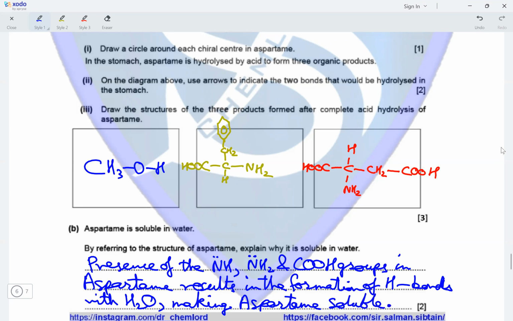So the NH group, the NH2 group, and the COOH groups that are present are capable of forming hydrogen bonds with water molecules, because of which aspartame is soluble in water.